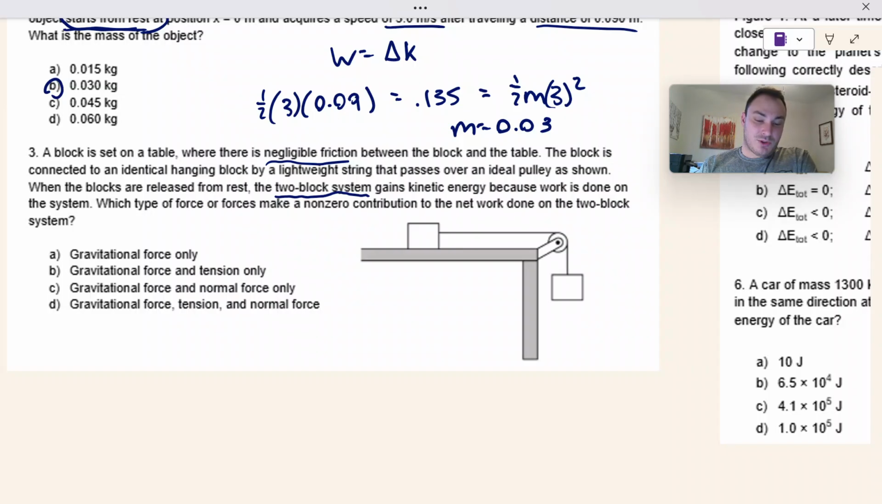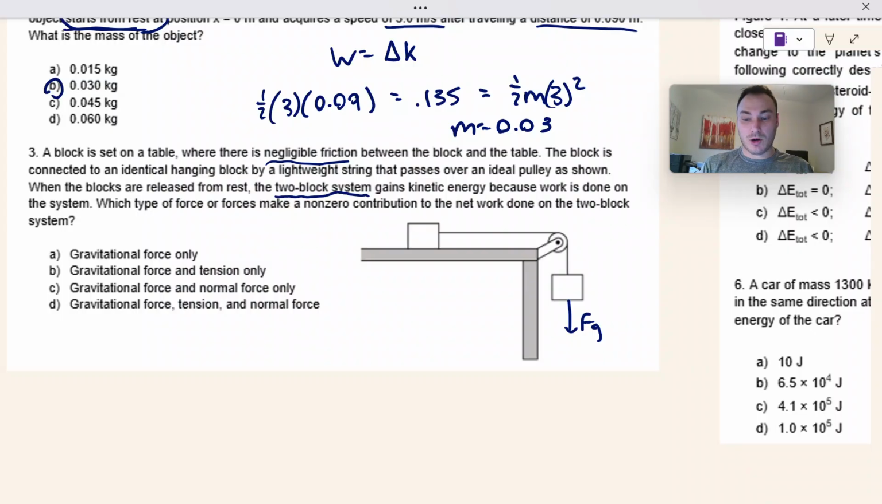Which type of force or forces make non-zero contribution to the net work done on the two-block system? So if we look at all the forces acting on these blocks, first thing, Earth is not part of this system. And since the Earth is not part of the system, that means the force of gravity is a force external to the system. So we are now considering force of gravity compared to question 1, where Earth was part of the system. So there's a force of gravity working on the system, specifically working on that block.